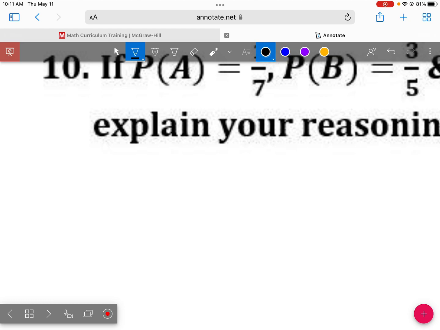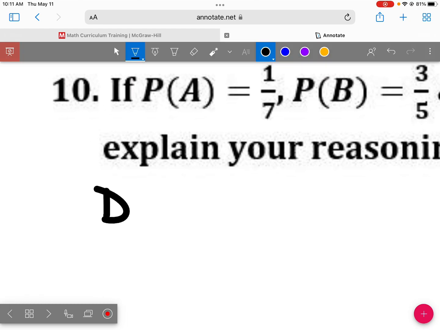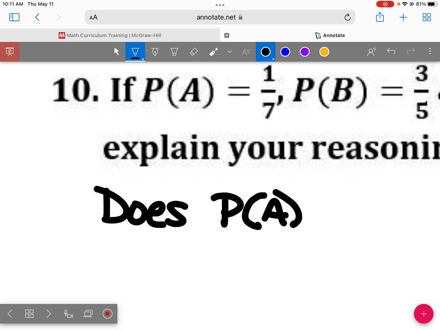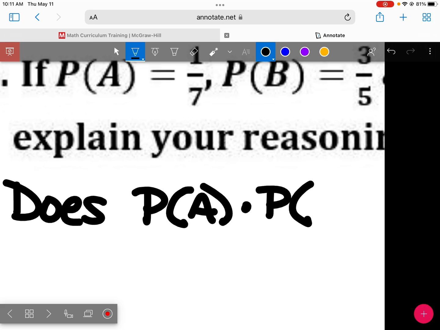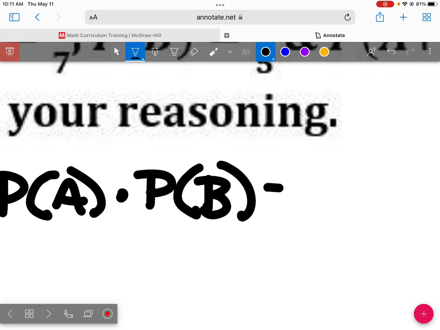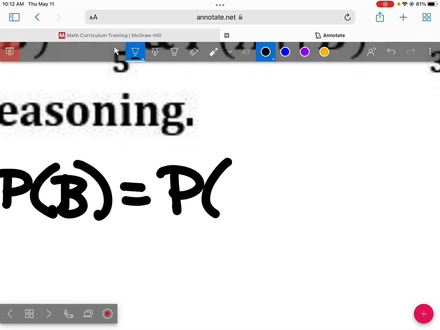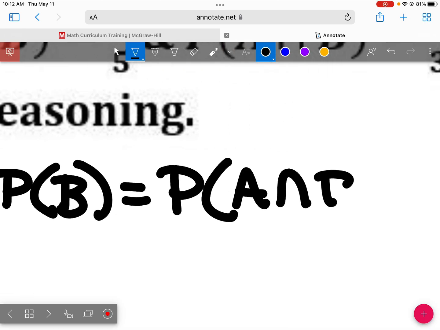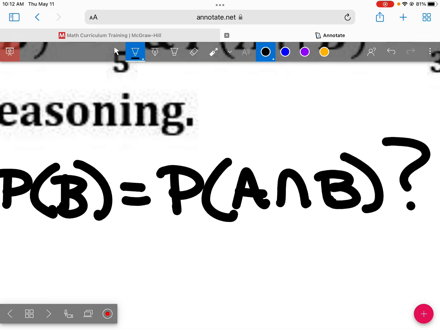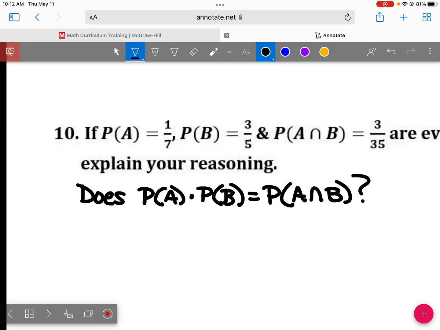So I'm going to come over here and I'm going to ask myself, does the probability of A times the probability of B equal the probability of A and B? And then I'm going to substitute in what they gave me. What do we have for the probability of event A? 1/7.